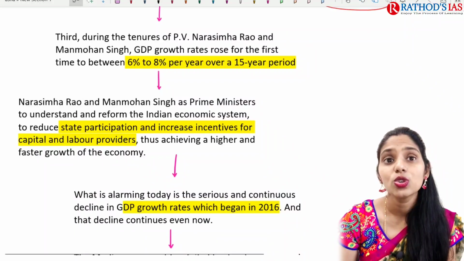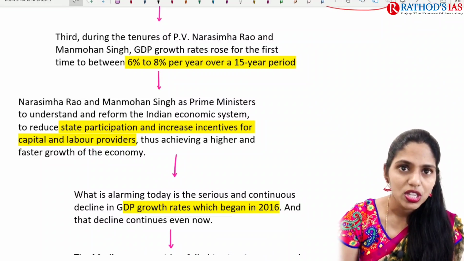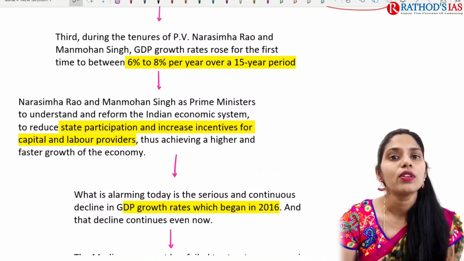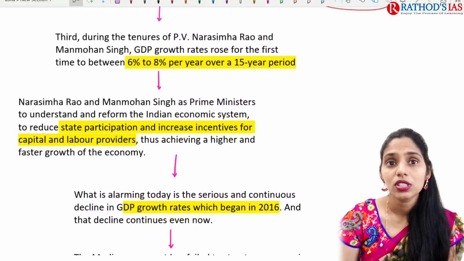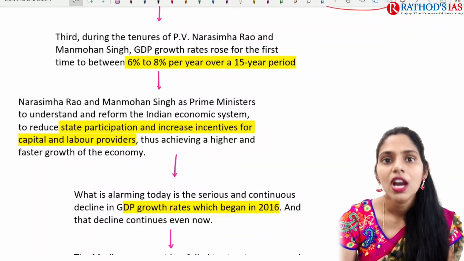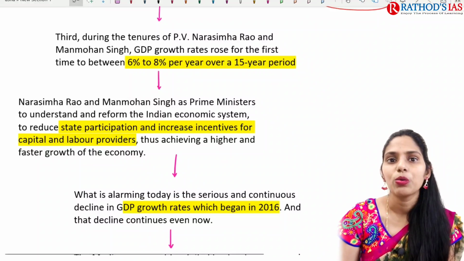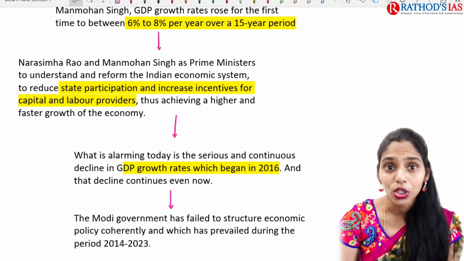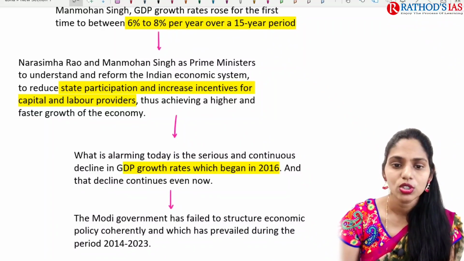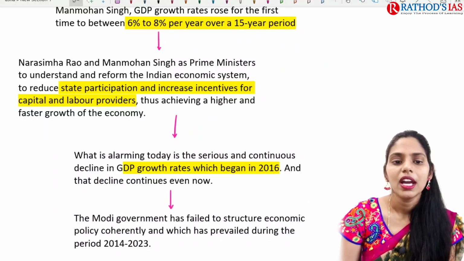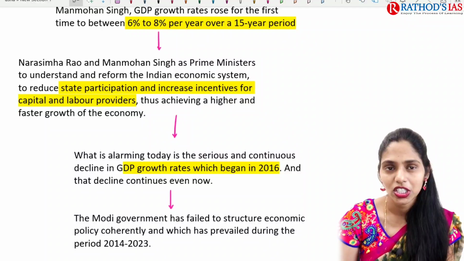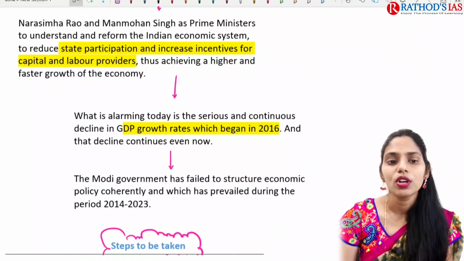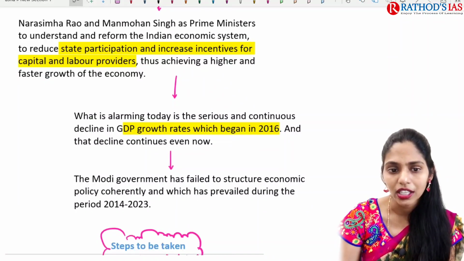And the third important thing here is, during the P.V. Narasimha Rao government and the Manmohan Singh government, our country witnessed a high rate of growth, about 6 to 8%. Why? They focused on reforms in our economic system during this time. They focused on reducing state participation, and they focused on increasing incentives for the capital and labor providers. Because of this, that led to a faster pace of growth in our economy.